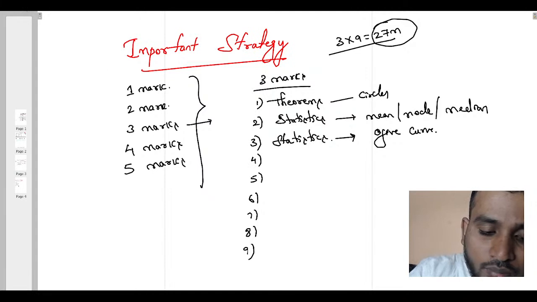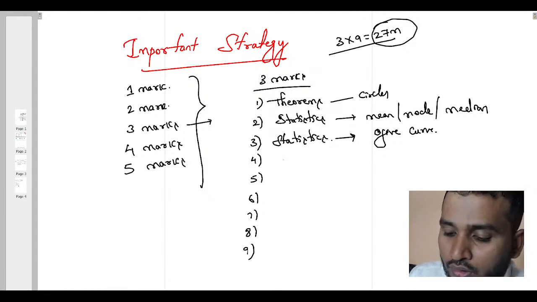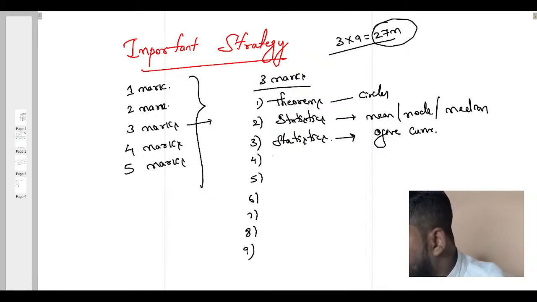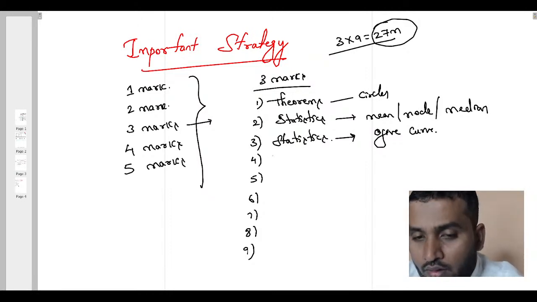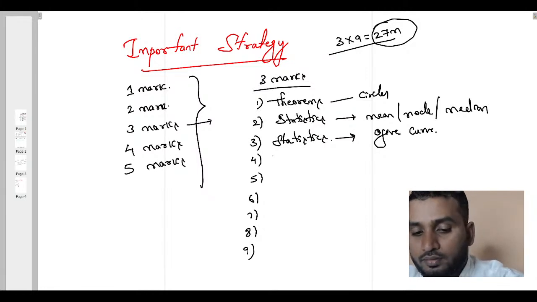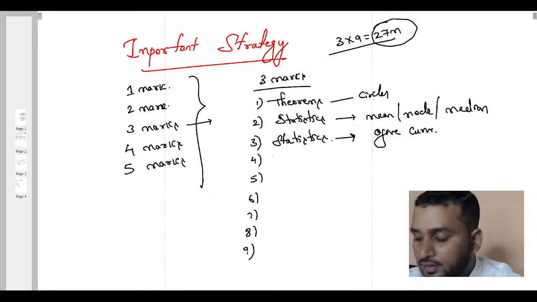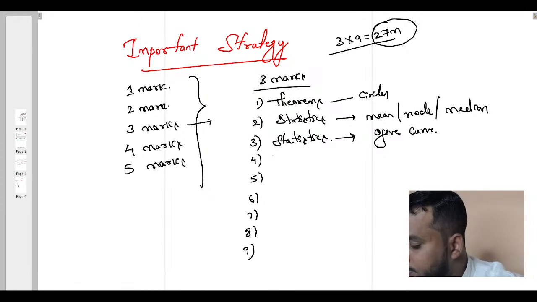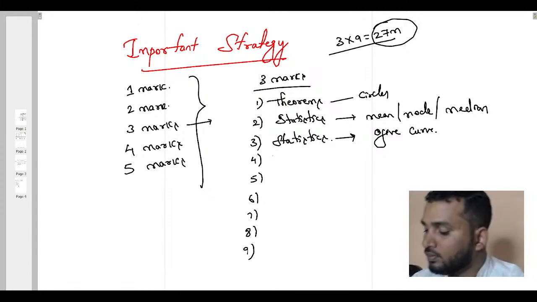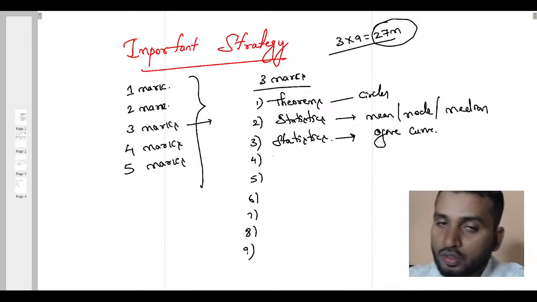Theorems we know, statistics we know, again the next chapter is statistics, and the fourth question we can expect from which chapter? Can you guess which may be the next chapter from where we can expect a 3 mark carrying question? Any guess? Good.